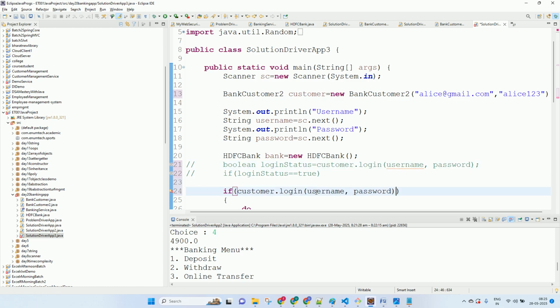If it is true, do this. If it is not true, then you'll go in the else part. So this also is possible. So there are many ways we can bring it as close as possible to real time, guys. So this task also I have given to the customer.